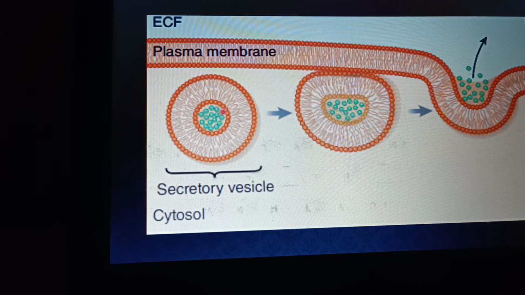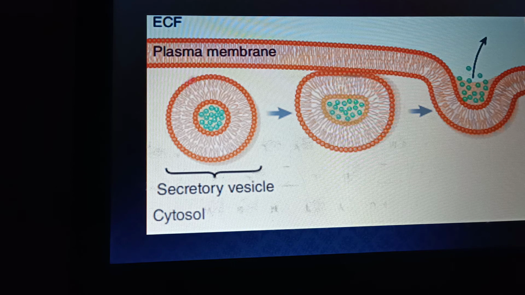So here you can see these are secretory vesicles. This is cytosol. This is extracellular fluid, the fluid which surrounds the cell. On the other hand, cytosol is also known as intracellular fluid, and the composition of extracellular fluid is always different from intracellular fluid. Here you can see secretory vesicles.